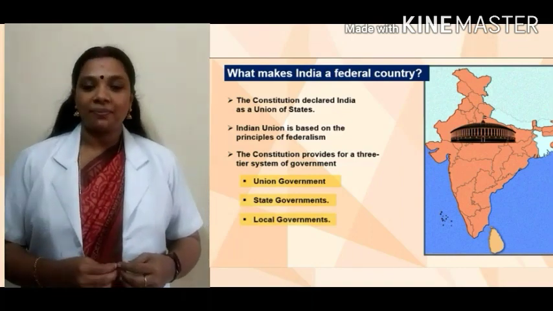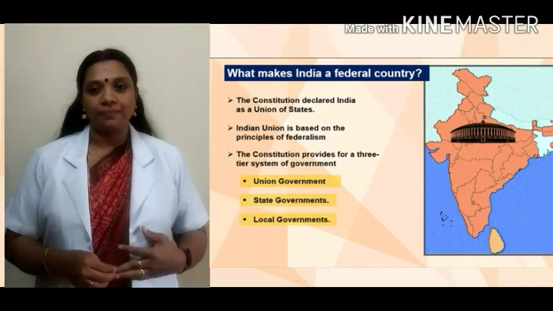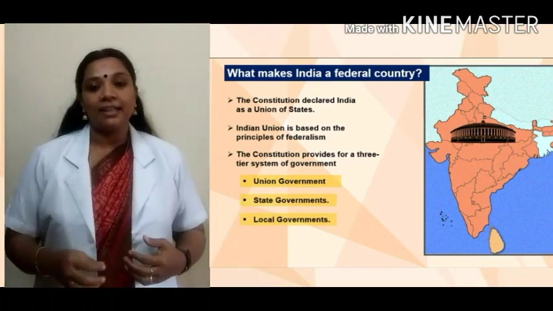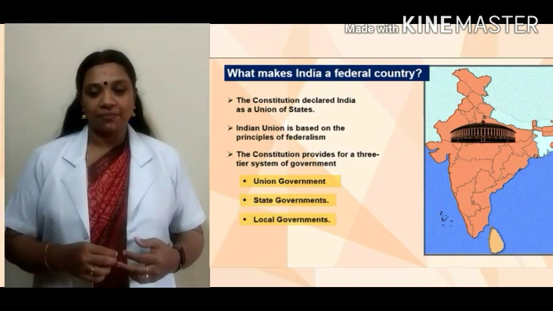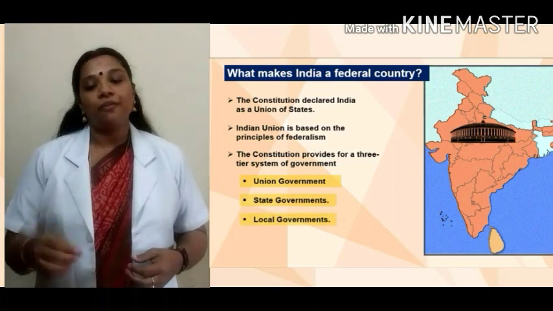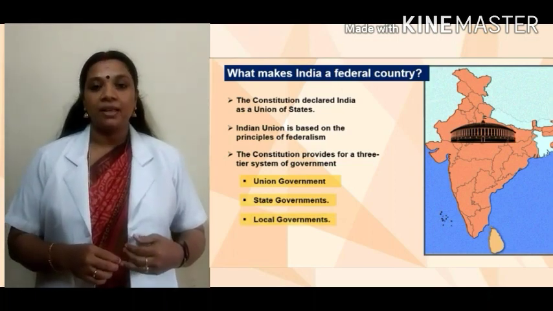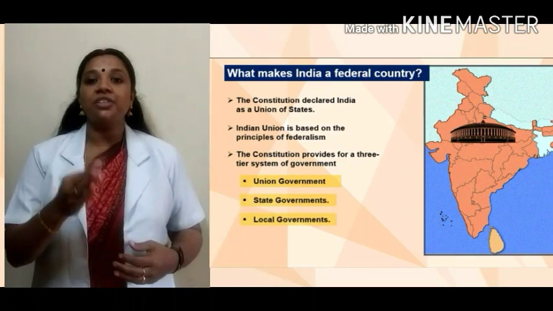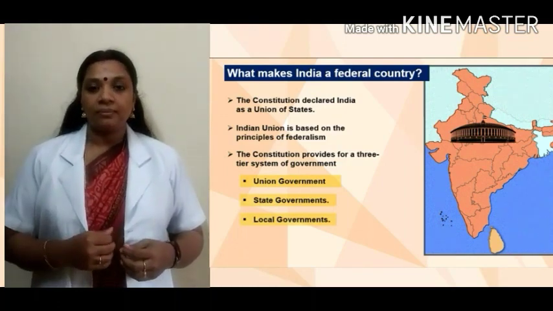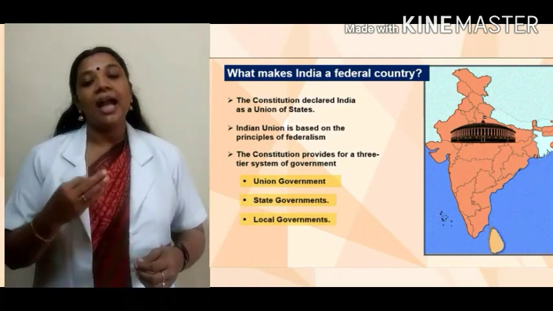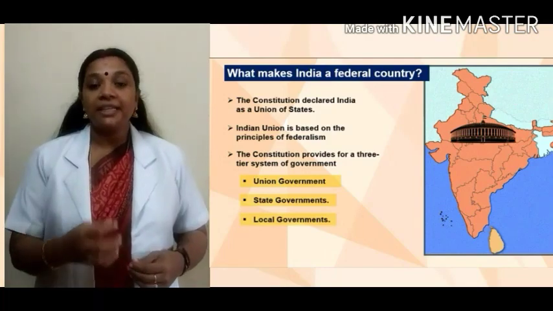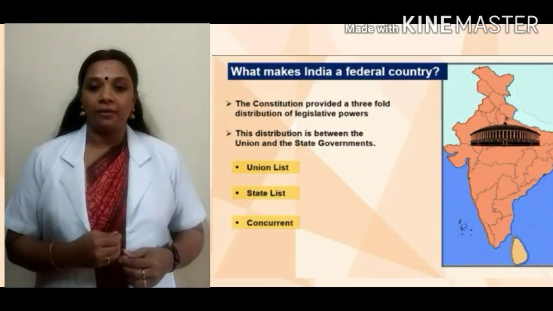We all know that we have a written constitution, and that written constitution clearly declared that India is a union state. And as a union state, India followed the principles of federalism. The constitution also provided a three-tier system of government, which we already learned. That is the central, state, and the local. All these have separate jurisdiction and legislative powers.